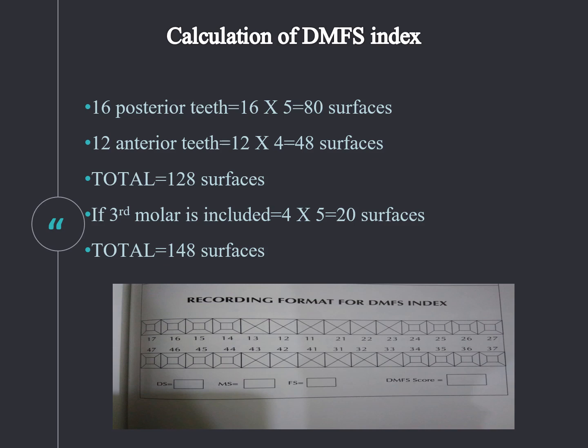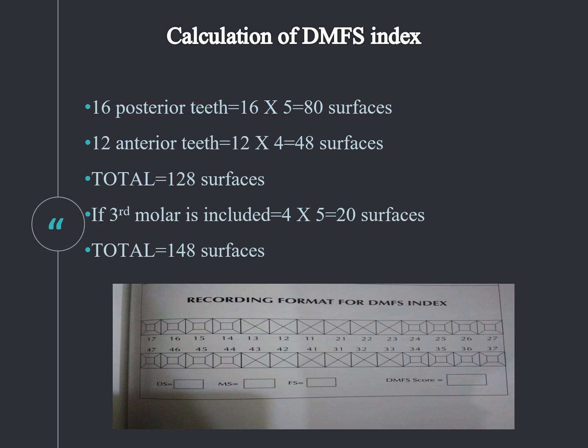If you are recording decayed surfaces, what is the surface that is decayed? If you identify the mesial surface as decayed, you mark the mesial surface with the dark color. If the entire tooth is missing, that is all 5 surfaces, we color code the entire 5 surfaces with red color. If there is a filling on a posterior tooth, for example a distal occlusal filling, we mark the distal and occlusal surfaces of the tooth structure.